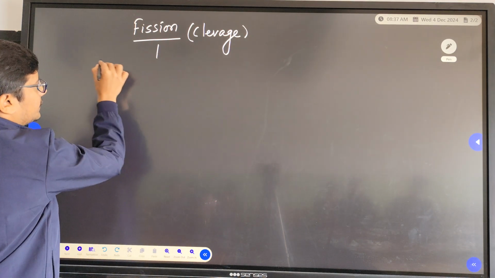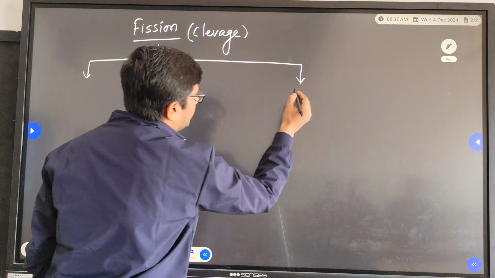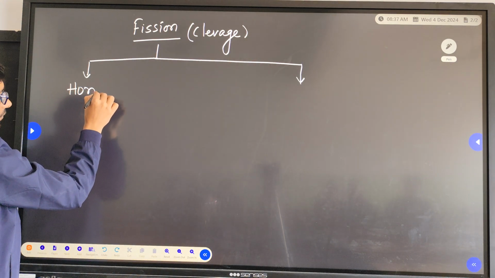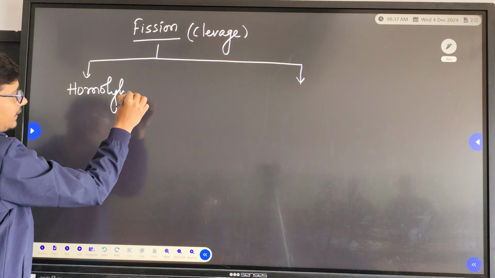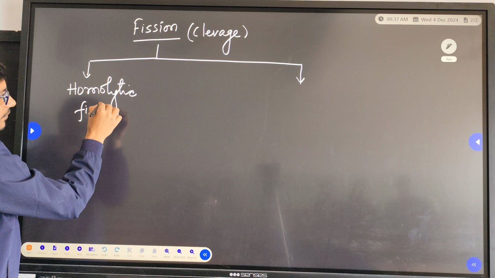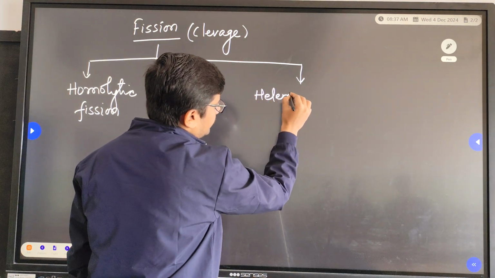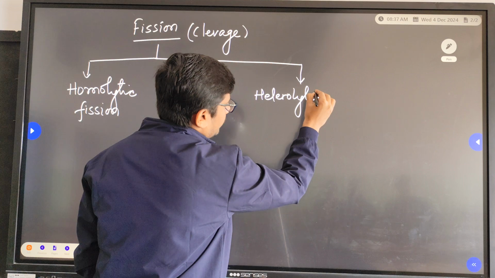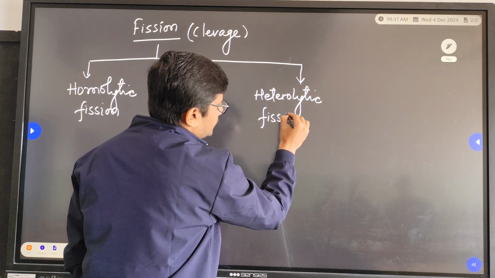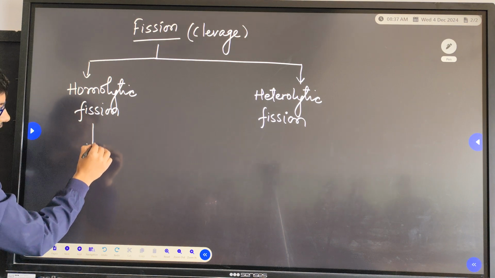How many types of fission did we study? Two types. What were the types of the fission? First one was homolytic fission, and second one was heterolytic fission. So, in homolytic fission, what was the species formed called?